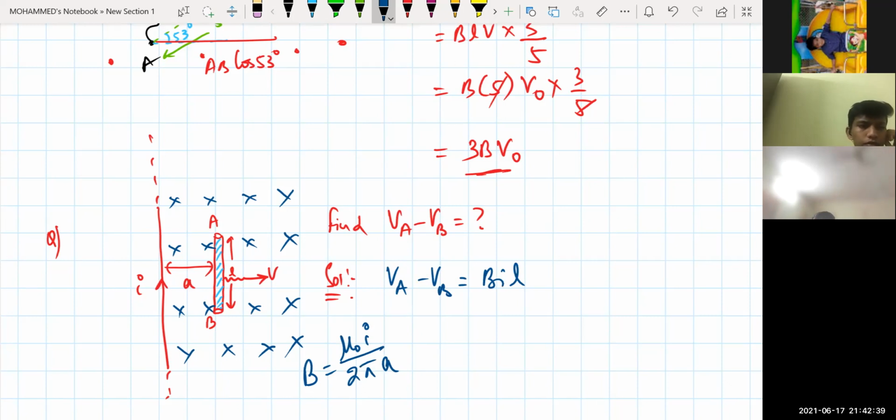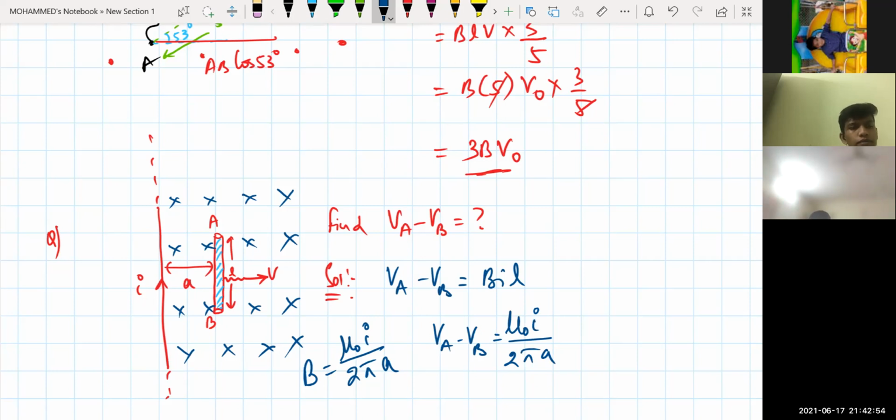Do you remember the general formula, or should I write it? I remember, sir. Very good. That means VA minus VB will be equal to B into V into L, which is mu naught I divided by 2 pi A, into V into L. Is that clear? Yes, sir.